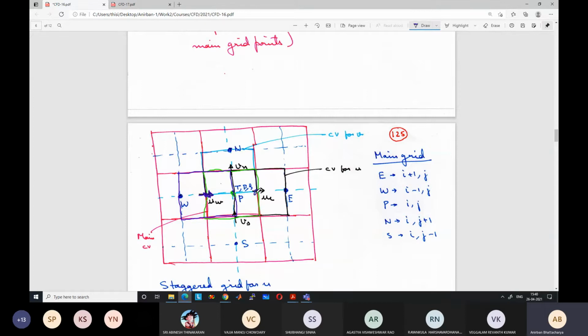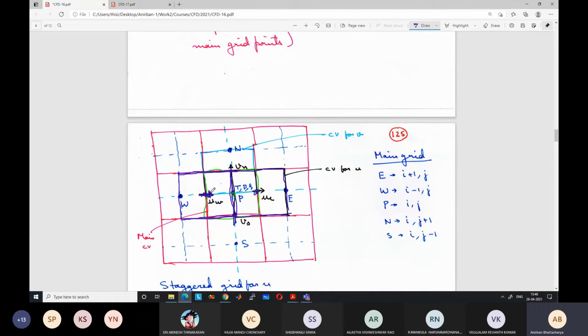Similarly, at the other face of the main control volume, we have the center of the other velocity control volume like this. Okay. So when we solve the momentum equations, the idea is that we will be using these staggered control volumes. So for the u momentum equation, our control volumes will be like this. Okay, not the main control volumes.